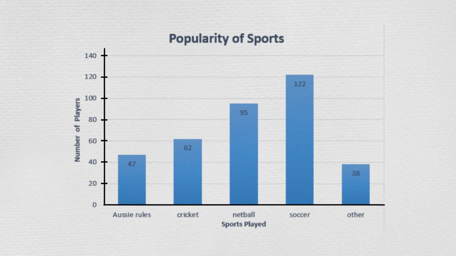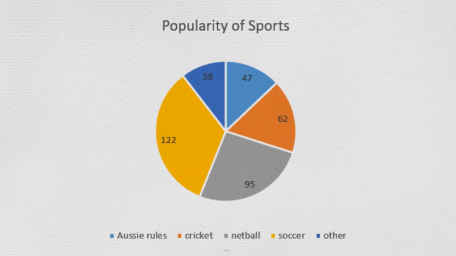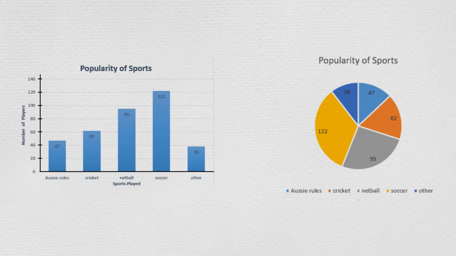Note that each display has a title and each sport and its number of players is clearly labelled. On the column graph, the vertical axis has equal spaces marked to show the number of players, and beneath the horizontal axis, each column has its sport written underneath it. The pie chart has a key along the bottom which gives each sport a color. The committee at the sports club would be able to use this data to decide what sports and how many teams to organize for the next year.